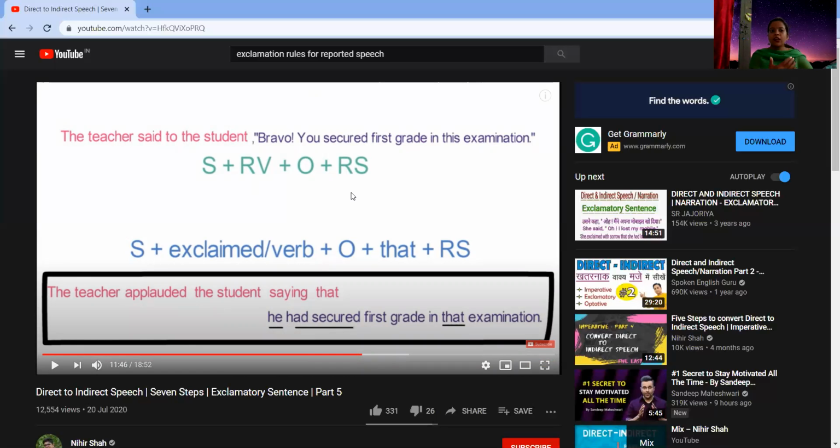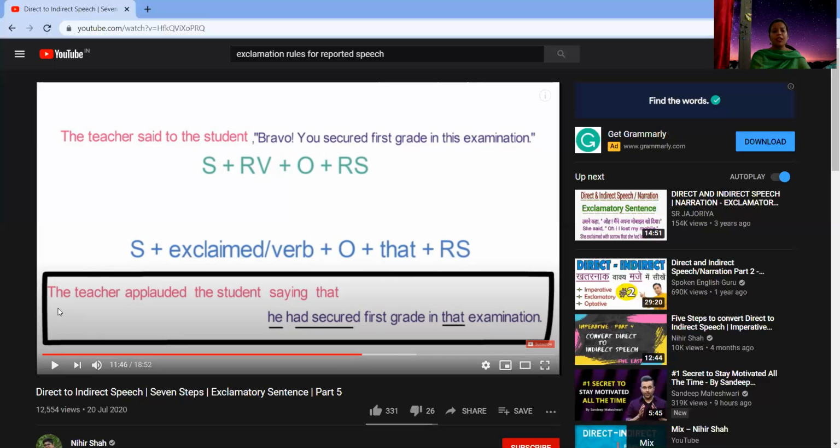So let's take a look into this particular example wherein you have an object, you have the time denoting word also. Okay, the teacher said to the student, bravo, you secured first grade in this examination. So you have here subject, teacher, object is the student, then reporting verb used here is said, then this is the whole reporting speech. Okay, so now what was the formula? The formula was that it will be subject plus exclaimed or the verb, and then you have the object, then you have the conjunction, followed by the reporting speech.